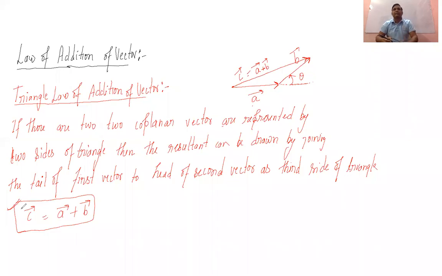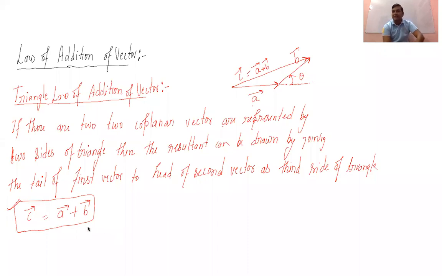them using the algebraic method. Means if there are 3 and 4, these cannot be directly written as 7. That depends on the angle at which they are lying. So if there are two vectors A and B lying at angle theta, and these are coplanar vectors, then the third vector joining the tail of the first to the head of the second vector will represent the resultant. Okay. So coming to the derivation of this, how we can derive the formula for this,